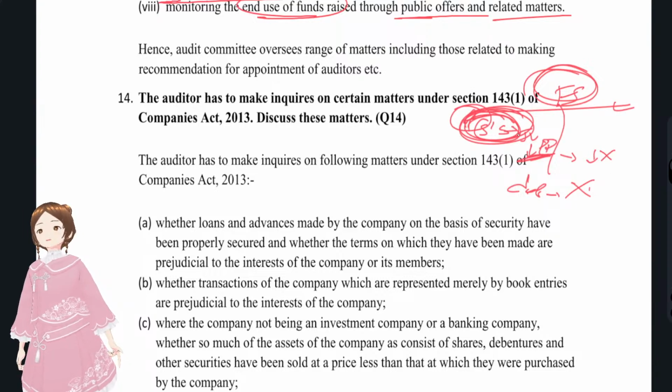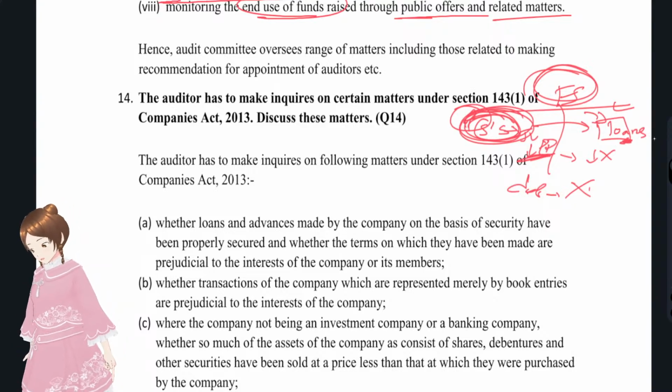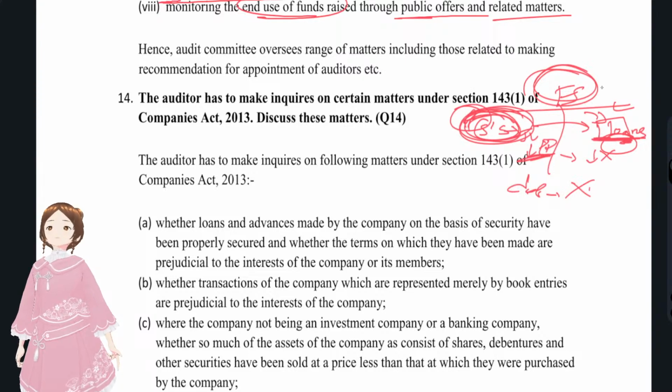Since assets were there, we'll go to the liability side, where these assets were secured, used as collateral or pledged, to take secured loans. Whether these loans were prejudicial to the interest of the company, or whether there were any personal gains of the management or board of directors, we have to check for that.